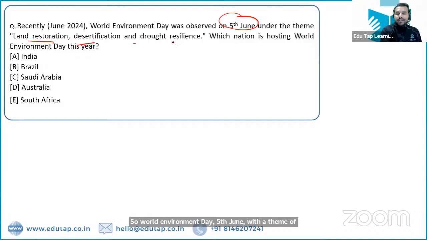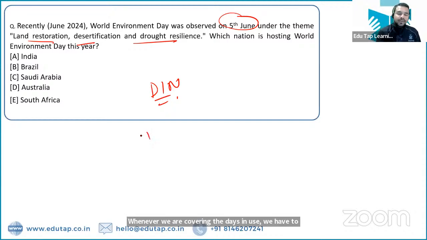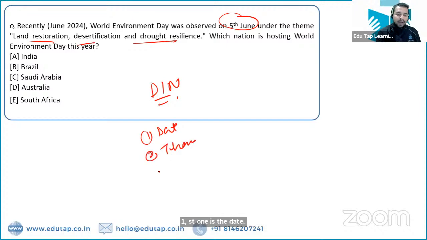So you have to tell me the name of the country which is hosting the World Environment Day for this year. See guys, whenever we are covering the days in news articles, we have to make sure that we are covering three important things. First one is the date, then the theme, and then sometimes you will also find the host country as well. तो यहाँ पर तीनों चीजें हमें याद करनी है.